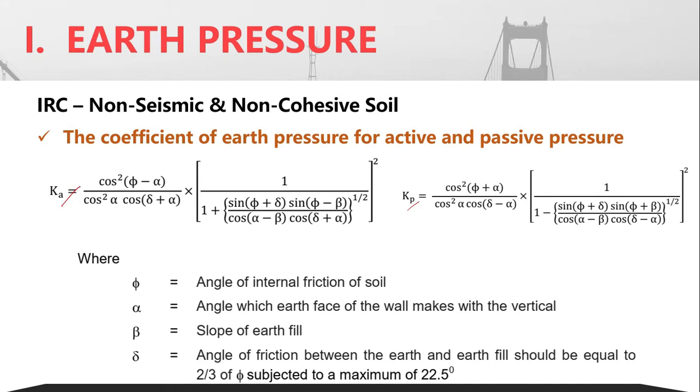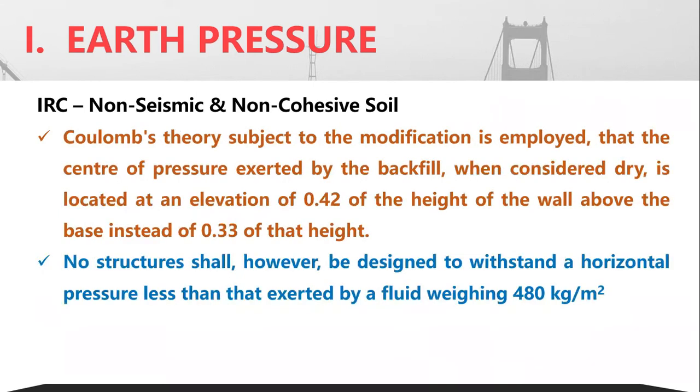Slight variations in the terms are there here, and small modifications are employed. The thing is that the location of the earth pressure is at a height of 0.42 instead of 1/3 height. That is, 1/3 is 0.333. Instead of 1/3 height, the load acts as per this code at 0.42 and not 1/3 or 0.33.